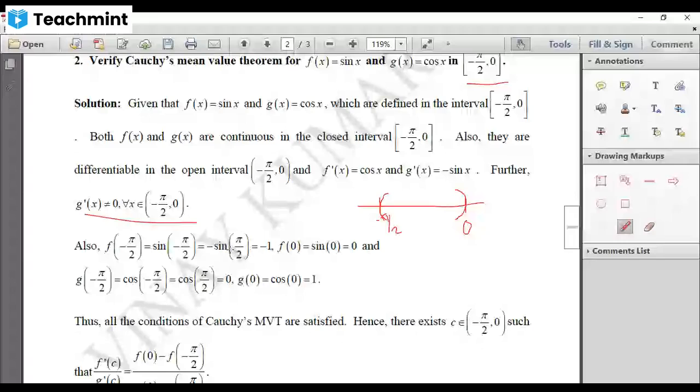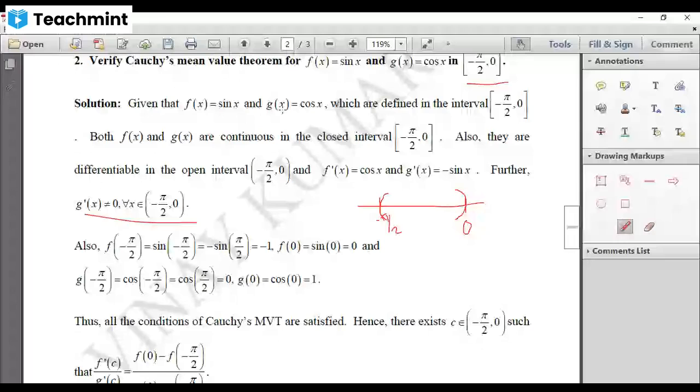What is f of 0? Which is sine 0, which is equal to 0. And what is your g of minus pi by 2? It is cos of minus pi by 2. And we know that cos of minus theta is cos theta, therefore cos pi by 2. And cos pi by 2 is 0. Further, what is your g of 0? It is cos 0, which is 1.